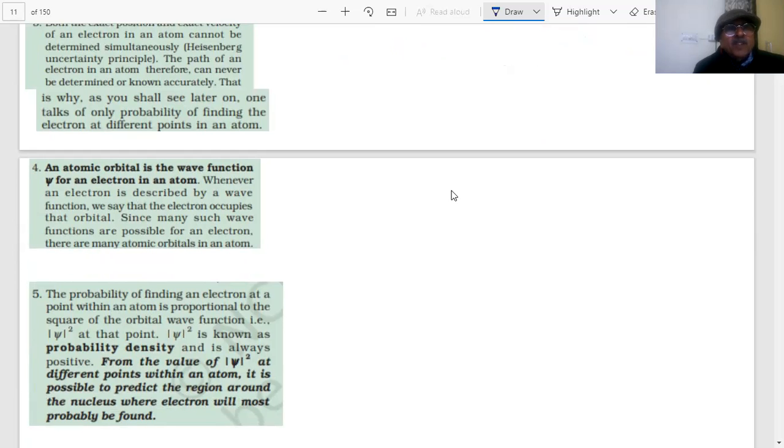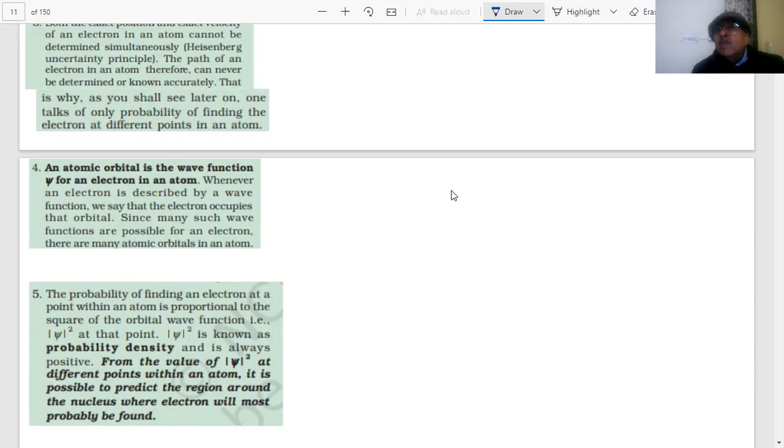Since many such wave functions are possible, there are many atomic orbitals in an atom. An atom has many atomic orbitals because they found mathematically that many wave functions are possible. The probability of finding an electron at a point within an atom is proportional to the square of the orbital wave function. From the value of psi square at different points within an atom, it is possible to predict the region around the nucleus where the electron will most probably be found.